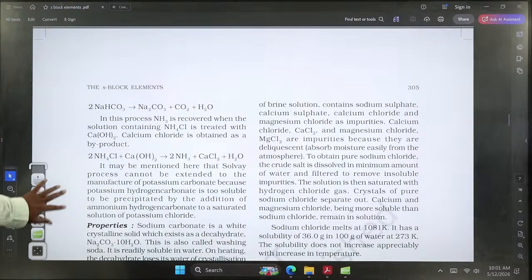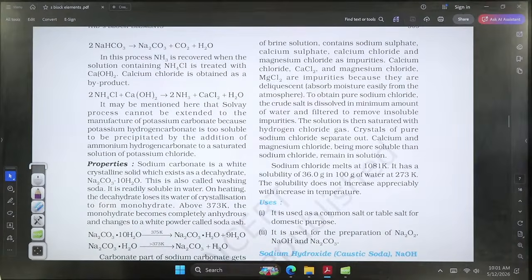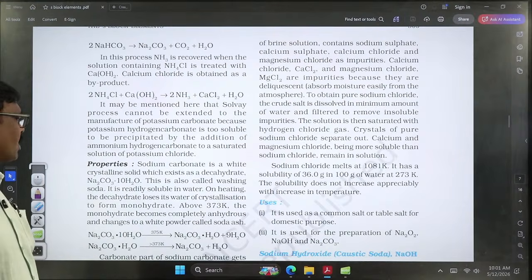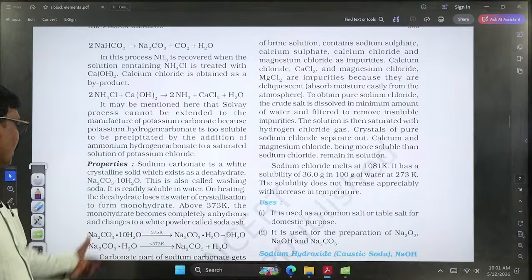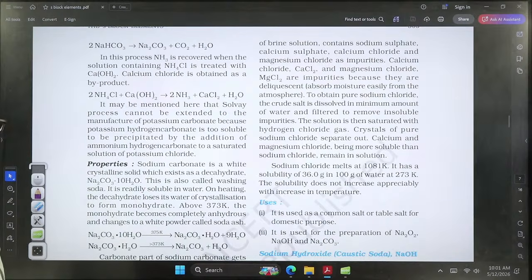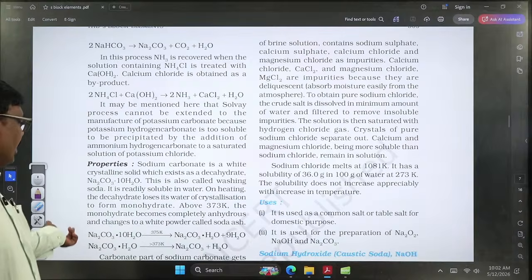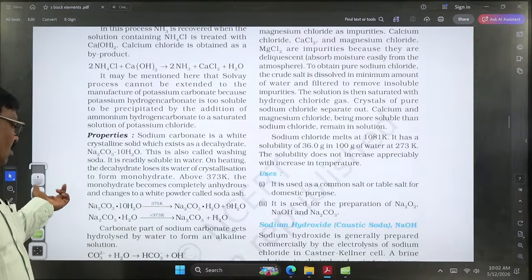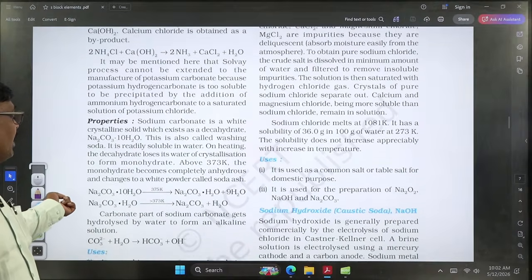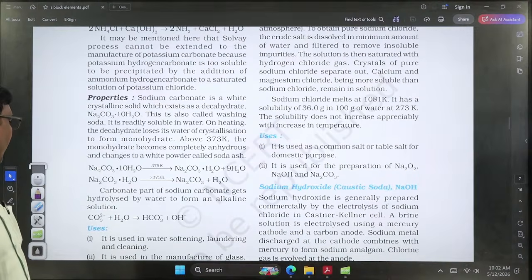Coming to the properties of sodium carbonate, actually sodium carbonate is a decahydrated molecule and exists as a white crystalline solid. This decahydrated sodium carbonate is also known as washing soda. It is readily soluble in water. On heating, gradually it loses the water molecules step by step. On heating, it produces initially the monohydrate. When the temperature is more than 373 Kelvin, the remaining one water molecule will also be eliminated to produce soda ash. Soda ash is nothing but anhydrous Na2CO3.